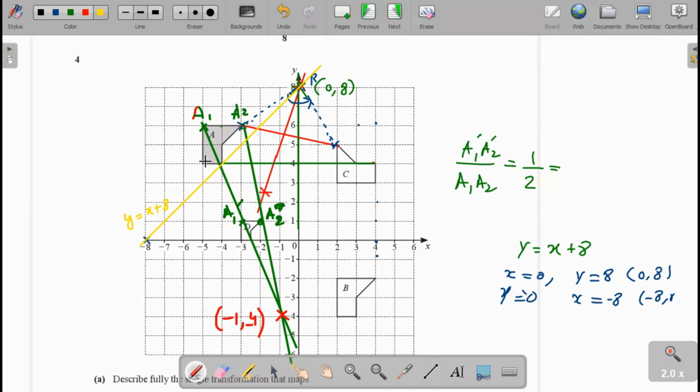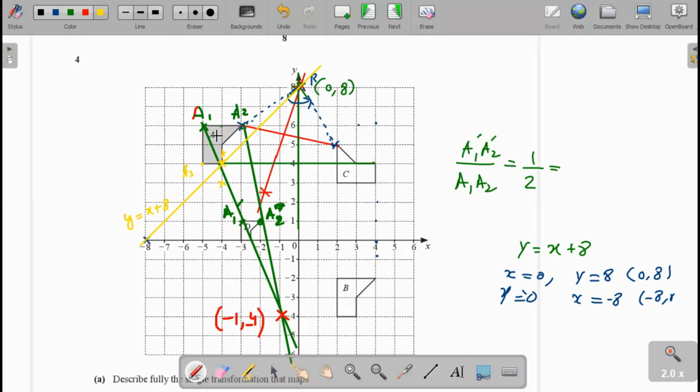firstly we mark the points. We take the first point, A3. Now you see here the perpendicular distance to the line. Now you take the same distance on the opposite side. That is the point A3 dash. Now the next point is A4. You see here A4 lies on the line, therefore it remains at this position.